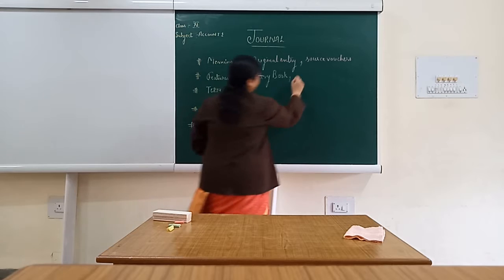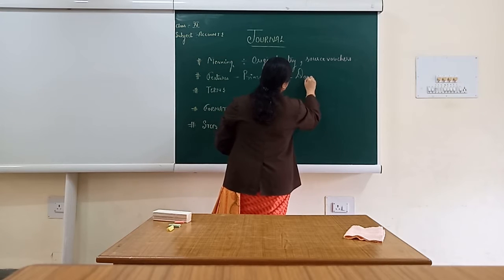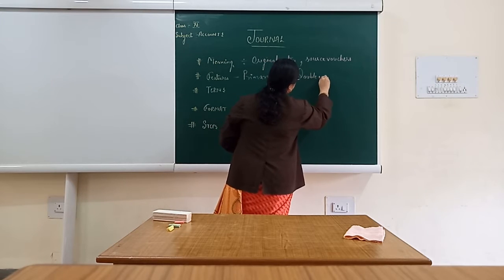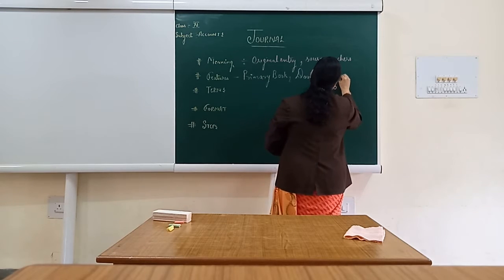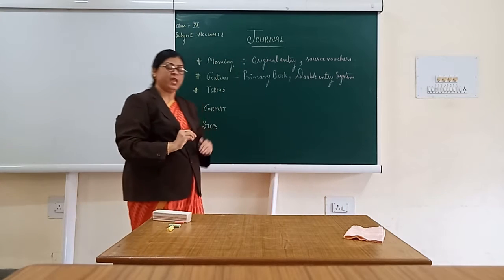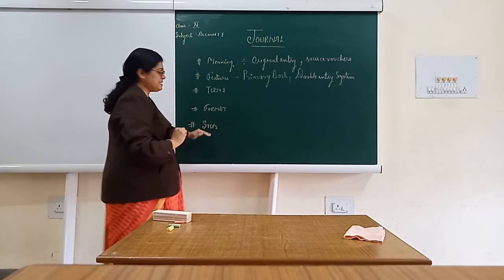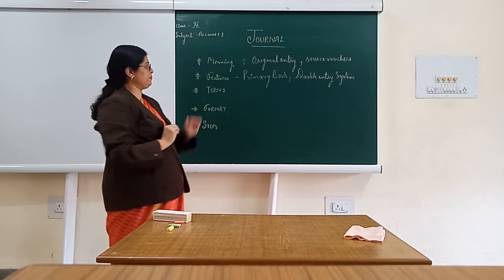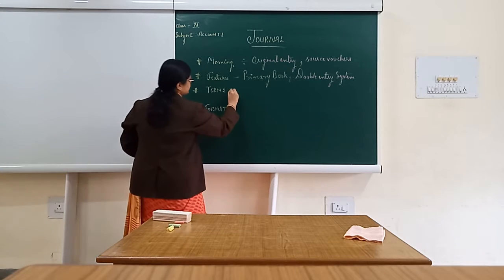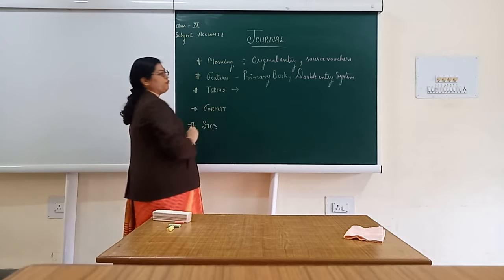The second thing, it is based on double entry system. That means every corresponding debit is having its corresponding credit. It is based on the rules of double entry system that we people are going to discuss in steps of journalizing. Now further, we are going to discuss regarding the terms of journal.